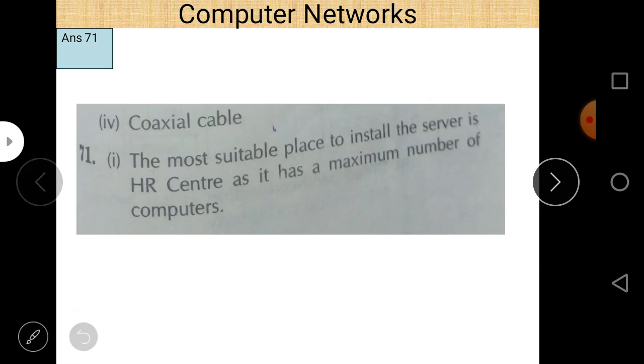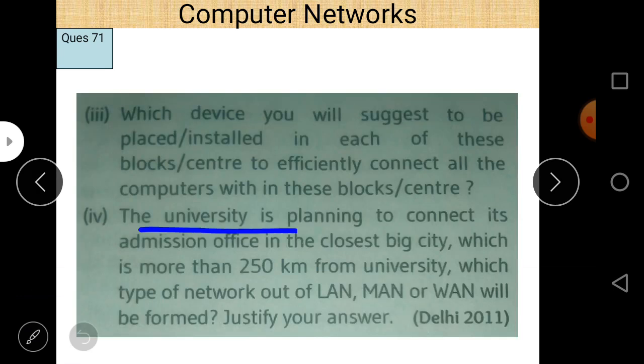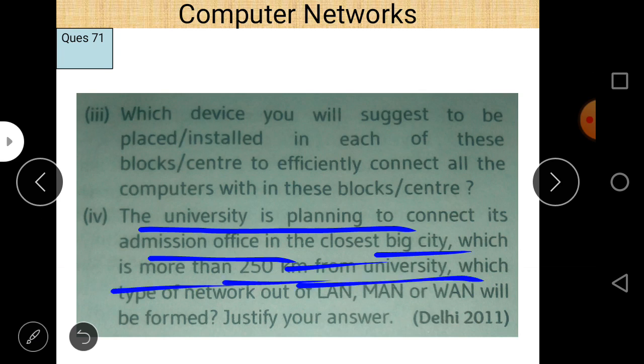And next is: The university is planning to connect the admission office in the closest big city, which is more than 250 kilometers from the university. Which type of network, LAN, MAN, or WAN? Now it will be different as a question from the previous one.